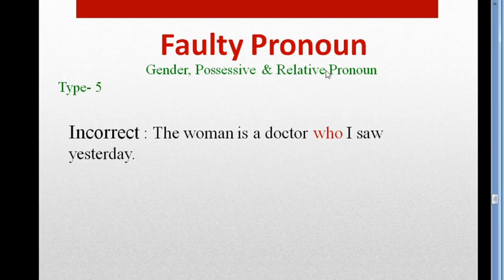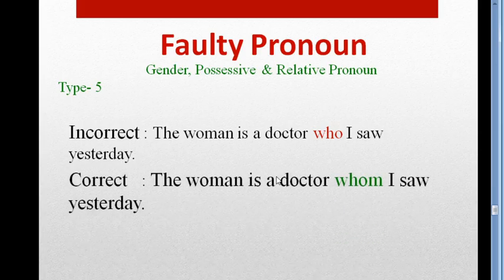In the previous example, the relative pronoun was working as subject, but in this sentence the relative pronoun is working as object. So who is not correct here. Here we should use whom, because the relative pronoun is working as object. So the woman is a doctor whom I saw yesterday. This is the correct answer.